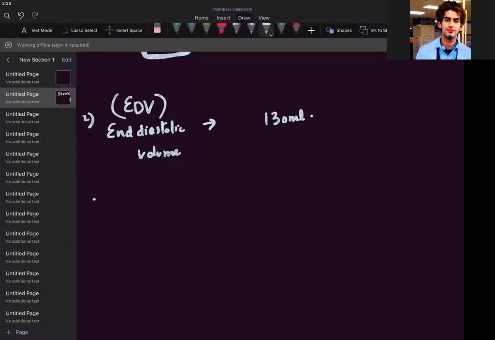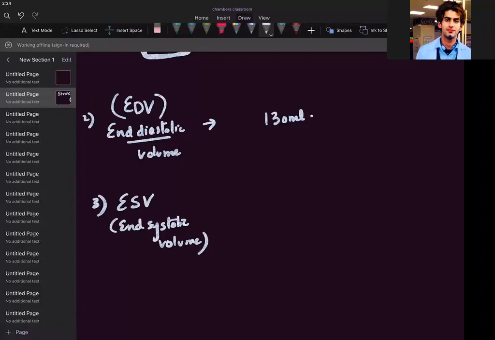Then I go to the next parameter. If I wrote here end diastolic volume, now I will be writing end systolic volume, ESV. End systolic volume means it is the volume of blood within a single ventricle at the end of systole.